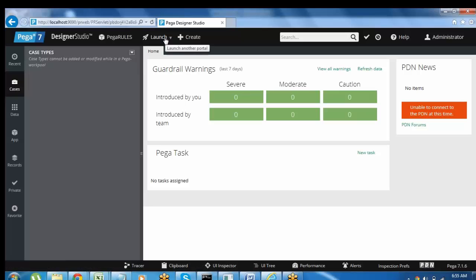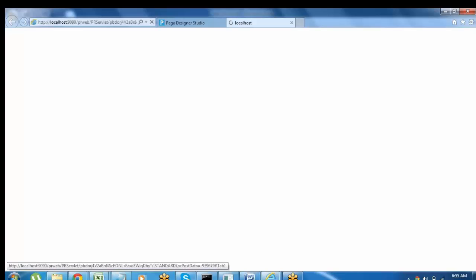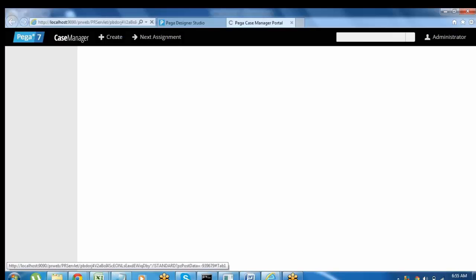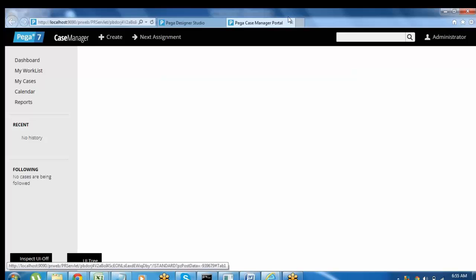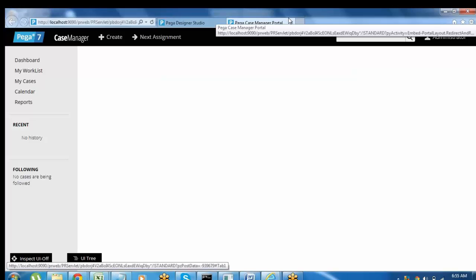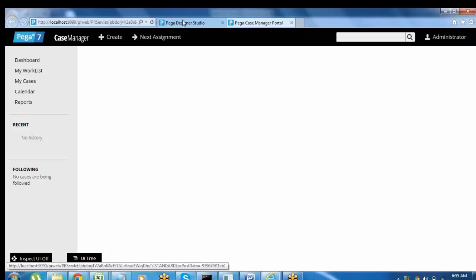If you want to launch a different portal, go to the launch option and click on case manager, because this access contains 2 different portal access. Administrator access is there and also manager portal access. In the previous versions, every time we had to log off and log in if we wanted to access a different portal. But here, whatever different portal access you have, you can access everything from the same window.